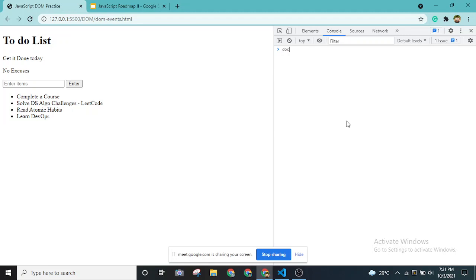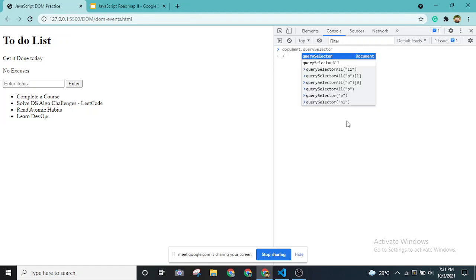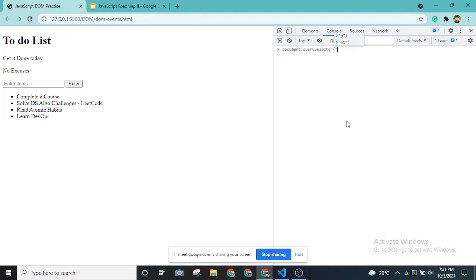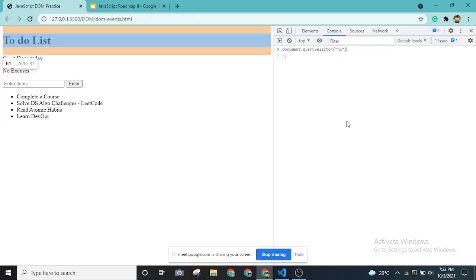What I'm going to do is I'm going to use query selector, which is kind of intuitive as well, good practice. Okay, and I'm grabbing the h1 tag. So this will give me the h1 tag, right?